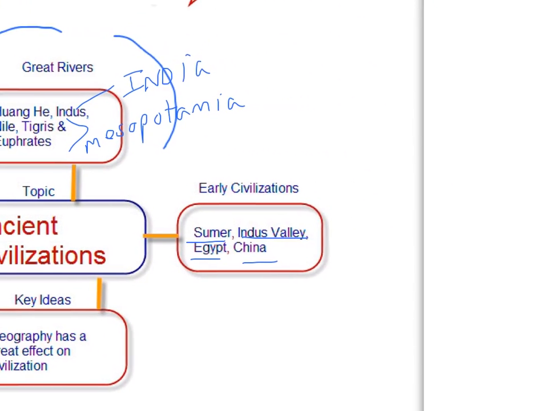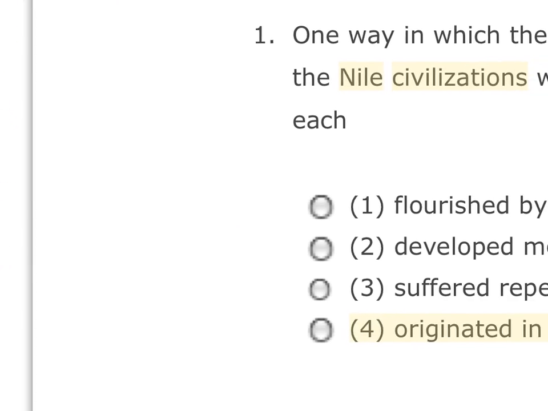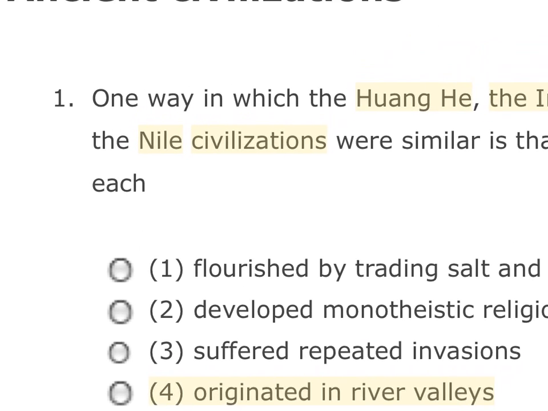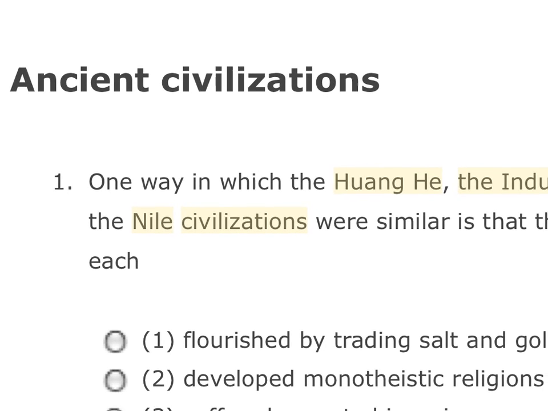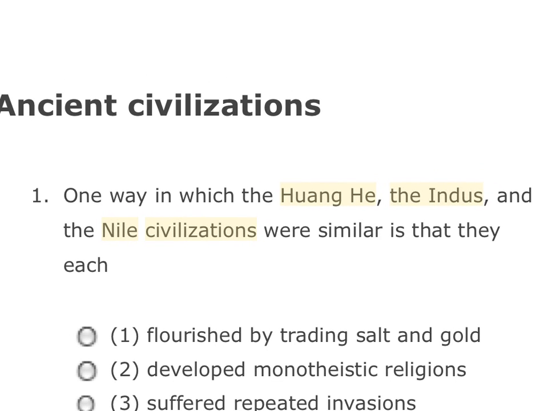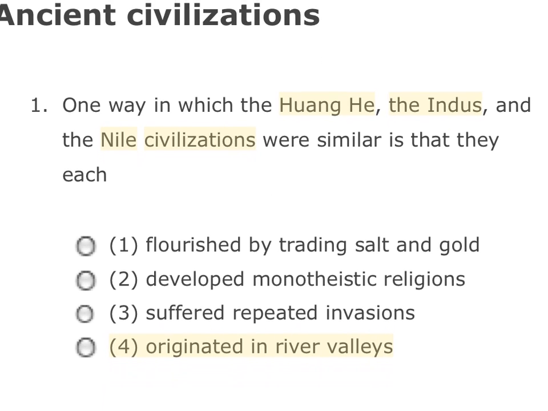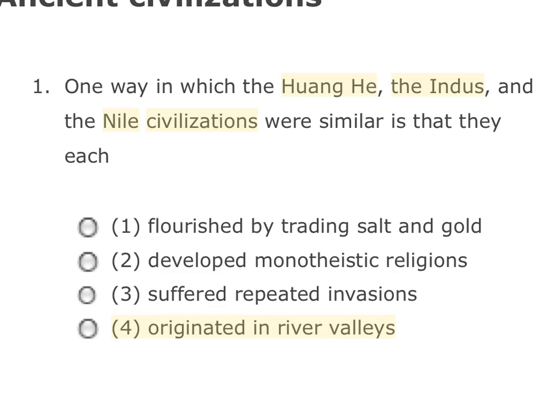About ancient civilizations. Okay, so here goes a great question. One way in which the Huanghe, the Indus, and the Nile civilizations were similar is that they each, again, let's look for that main idea in our answer, and there it is, originated in river valleys. And that's the central idea, that great civilizations originated in river valleys.